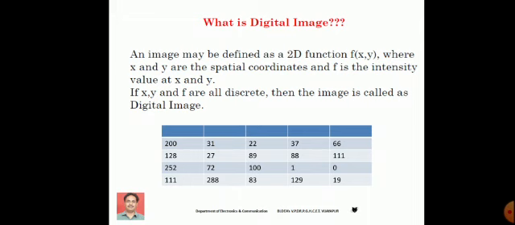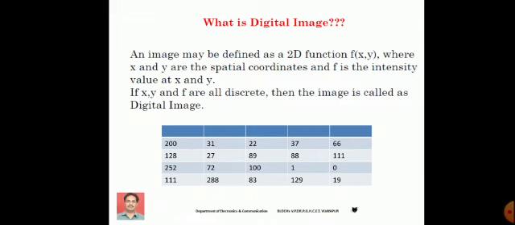Generally, if you consider images, there are 3 types of images. They are binary image, intensity image and color image. Okay, the binary image, as the name itself indicates, is simply a black and white image. It is simply referred to as a monochrome image.